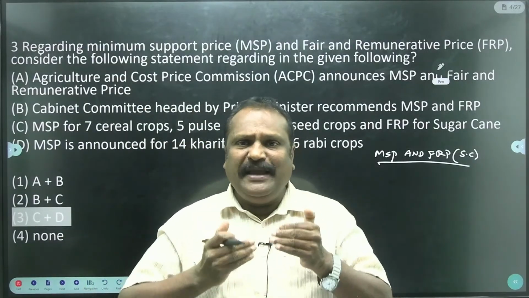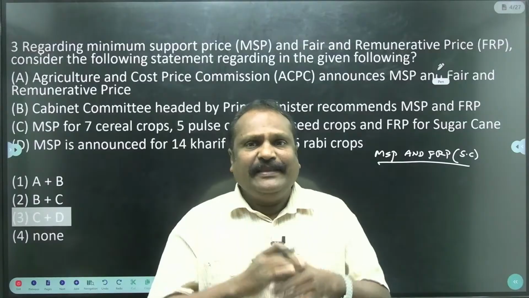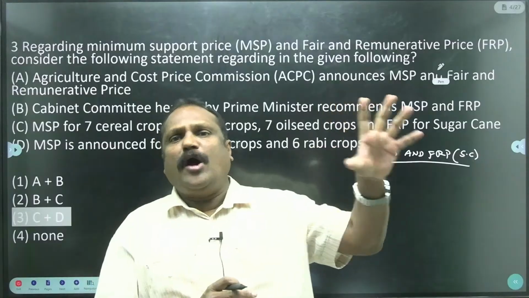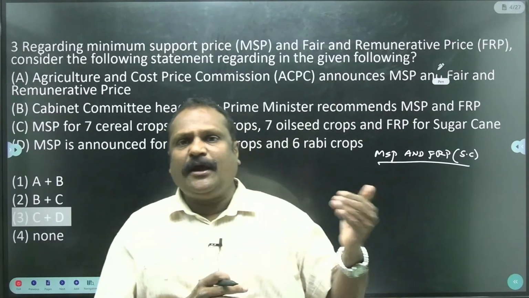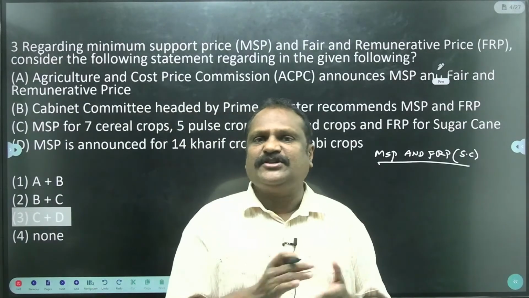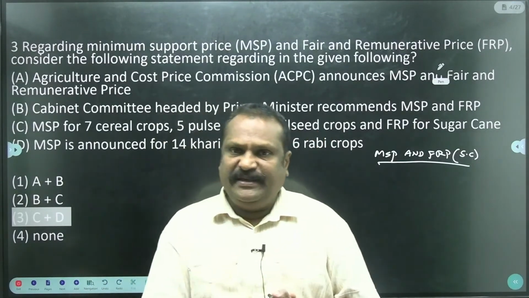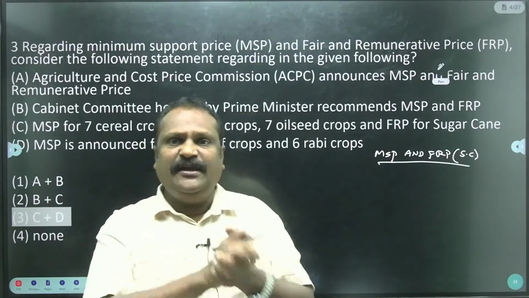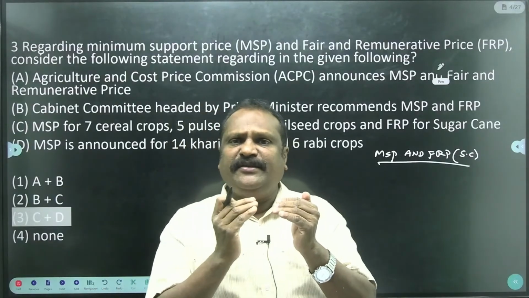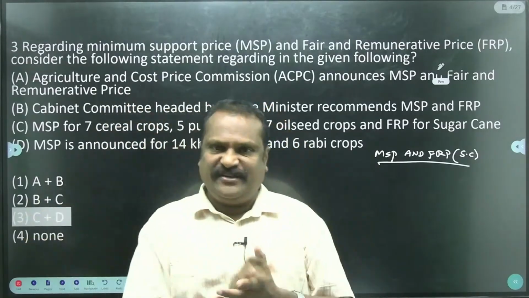Say the government makes a promise to the farmers before they go for seeding, that they will purchase the agriculture products at the promised prices. For example, take the Kharif season. In the first week of June the Kharif season starts, and before it the government of India announces the MSP. They promise to purchase agriculture products at the promised prices. MSP is a security given to the farmers by the government against the fluctuation of prices.